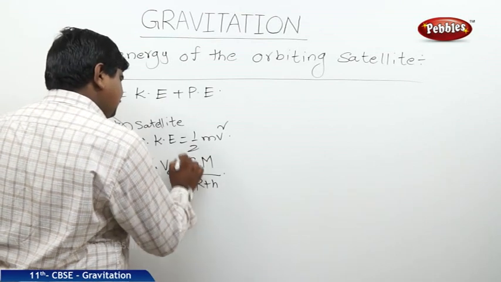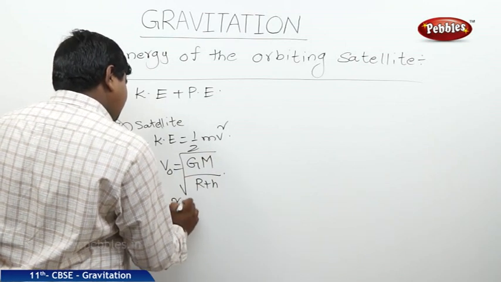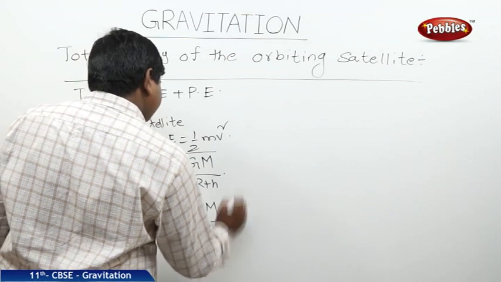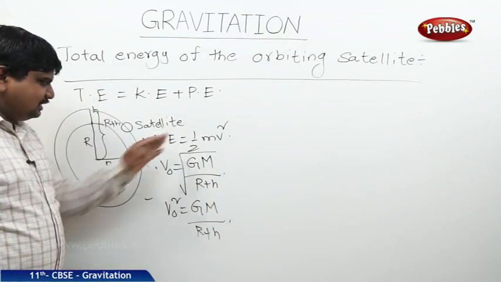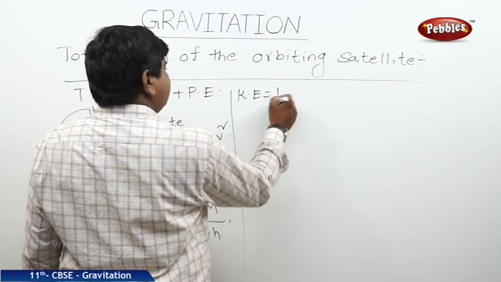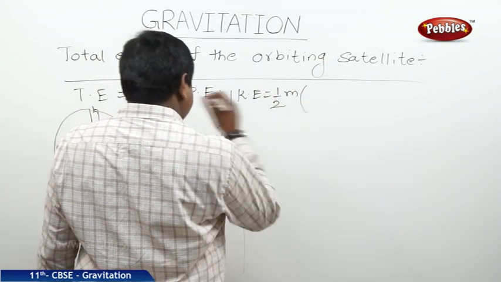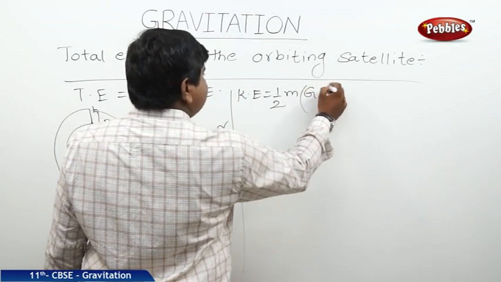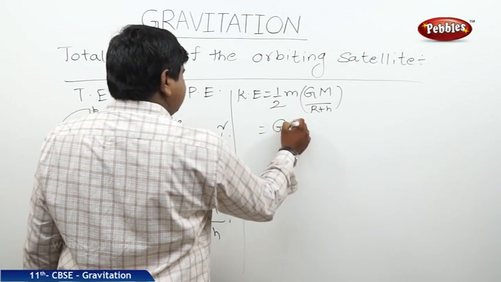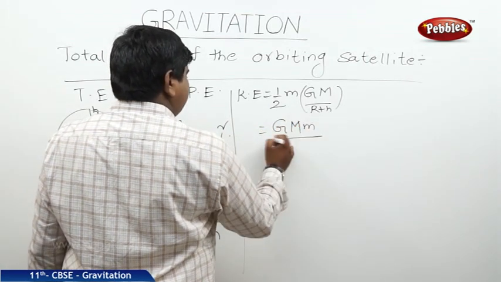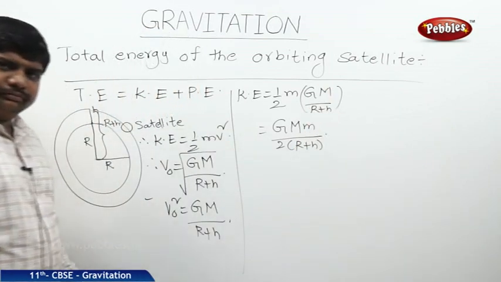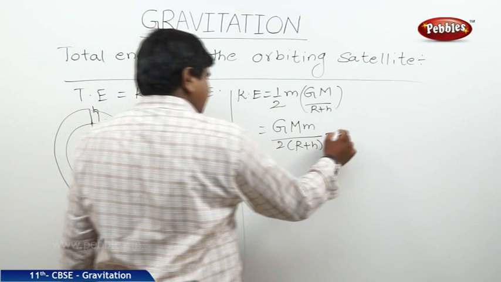V naught square is equal to GM by R plus H. Now I am substituting these values in the KE. Therefore, KE is equal to 1 by 2 into small m into V square, meaning capital GM by R plus H. This will become capital G, capital M, small m by 2 into R plus H. Let us say this is equation 1.